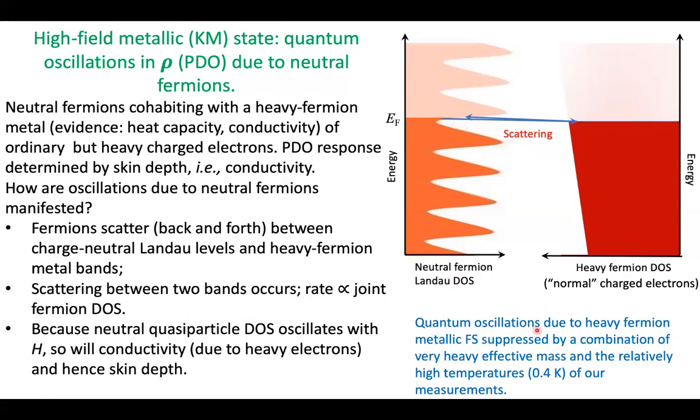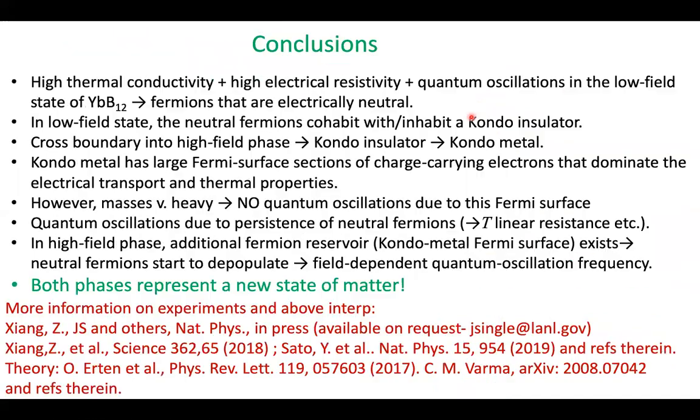We don't get quantum oscillations from the heavy fermions because the effective masses are about 100, and the relatively high temperatures used for the measurements, 0.4 Kelvin, will suppress any oscillations due to those. So the resistivity oscillations, seen as skin depth oscillations, are due to this exchange of quasi-particles that's going on.